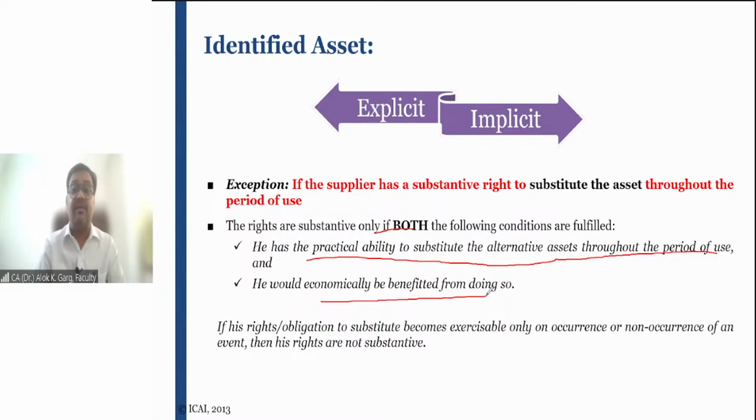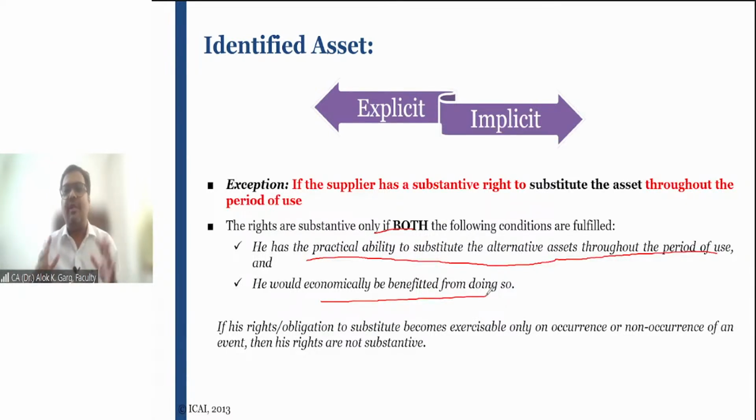So you will say that, sir, he has substituted the alternate asset. But tell me, by sending 2025, will the lessor be economically benefited by doing so? Of course, the answer is no. Because whatever the lessor will earn from some alternate customer by sending 2020, it will earn the same amount by sending 2025.